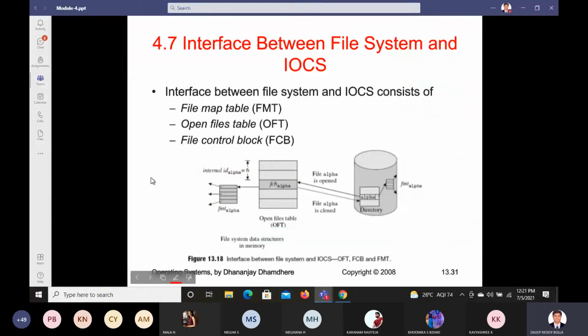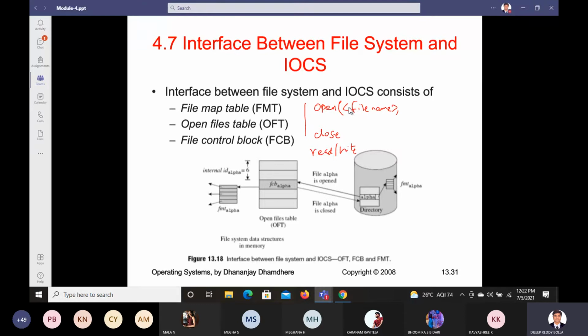If, for example, there are three things here to be done. Let us say one is open, the other one is, let us say, close. The other one is, let us say, reading or writing. So these three, any one, it can be done, right? So open, what all things should you know whenever you want to open a file? You need to know what is the file name. Okay, file name, you know. Then what else?